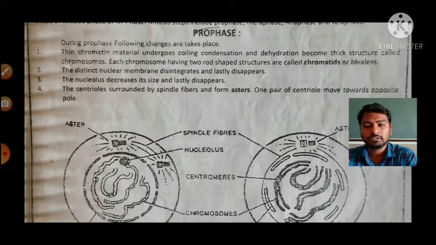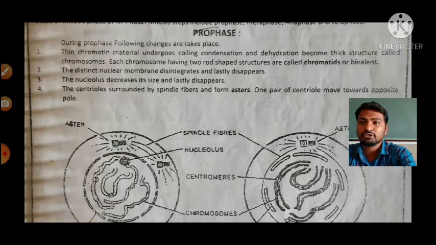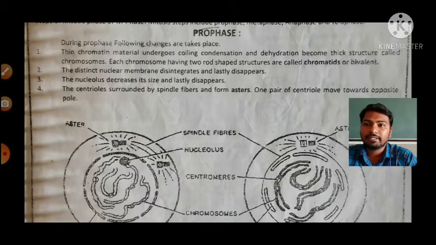In a cell, certain processes happen in the prophase and the metaphase. These we will understand right now. Some of the following processes happen during the prophase. The first one: thin chromatin material undergoes coiling, condensation and dehydration, and becomes a thick structure called chromosomes. Then each chromosome has two rod-shaped structures called chromatids, or the bivalent.